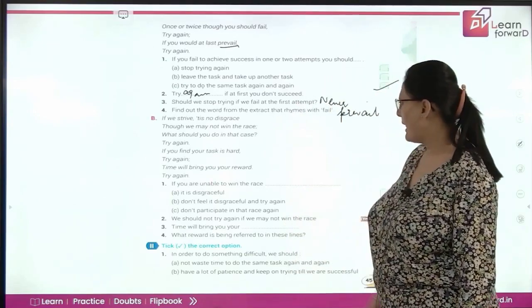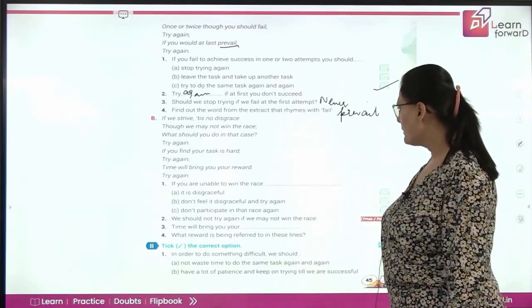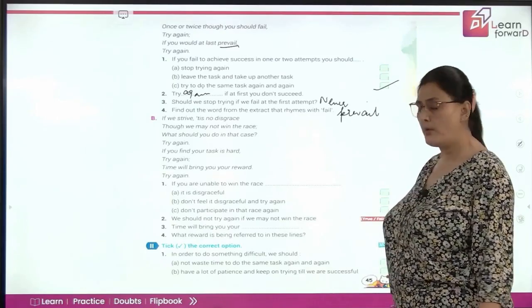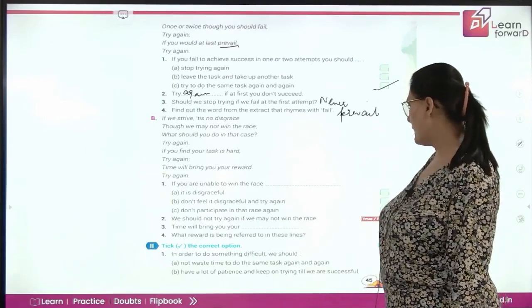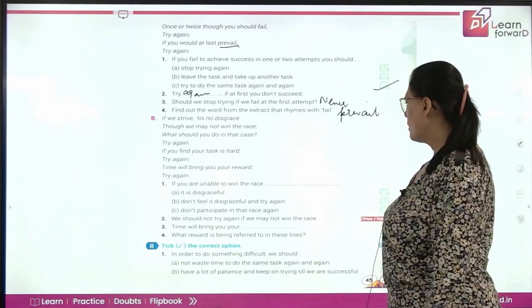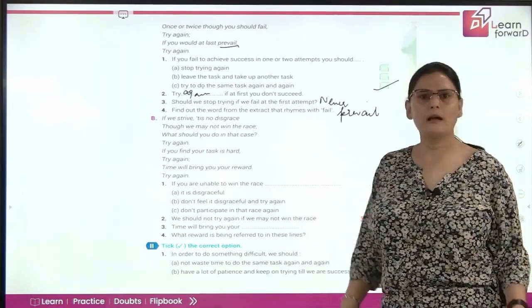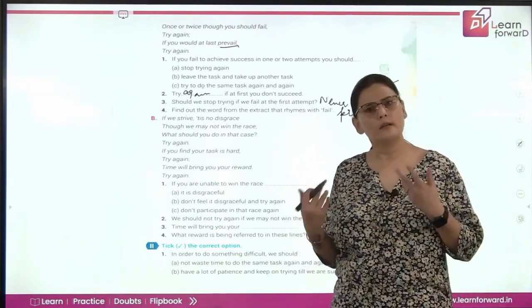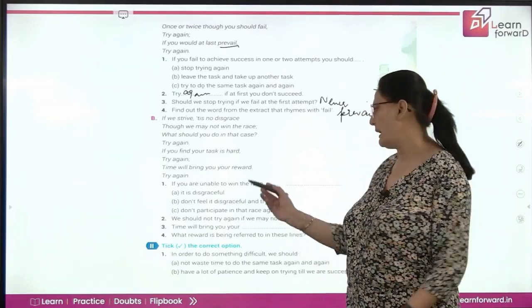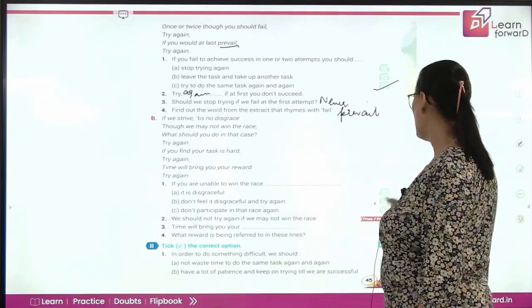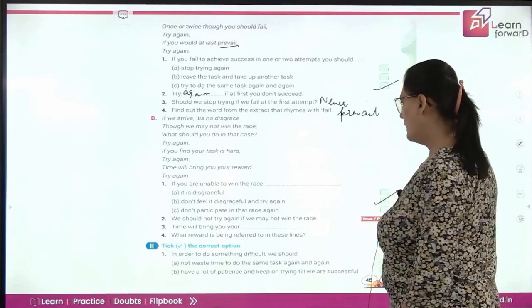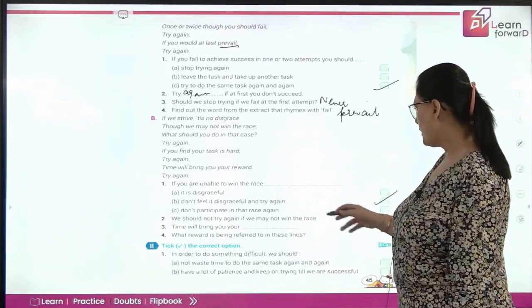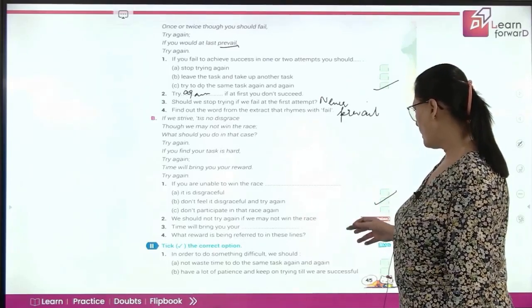Next extract. Now we have, if you are unable to win the race, it is disgraceful. Don't feel it disgraceful and try again. Don't participate in that race again. That is really wrong. Just giving up and never trying it again. So second one is right. Don't feel it disgraceful and try it again.